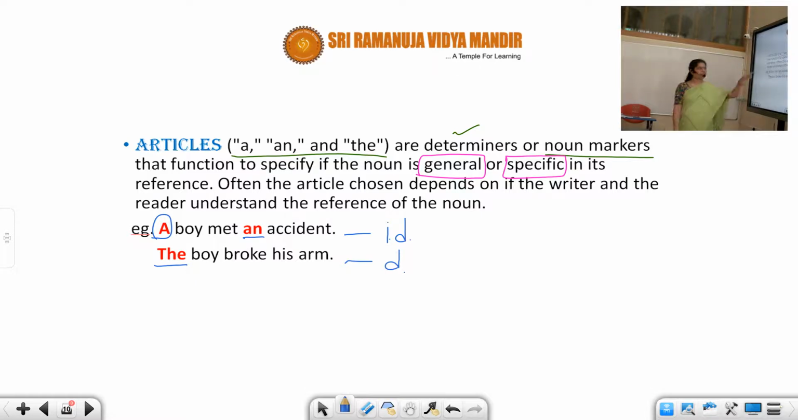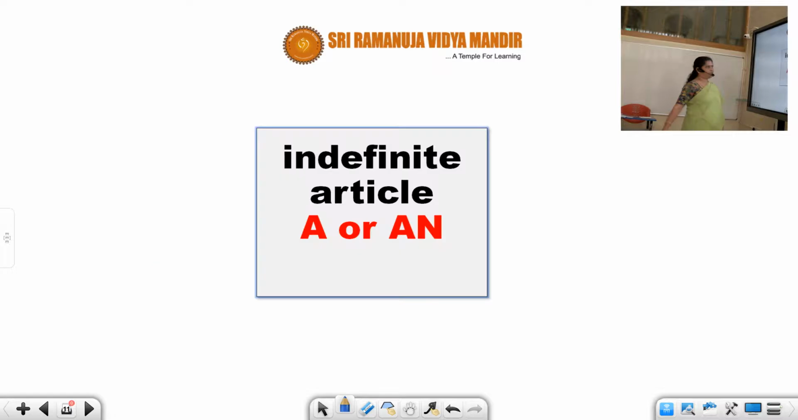I suppose you understood, students. A is unspecific. So here you are using indefinite articles a and an. But when you are speaking about the same boy specifically, then you are going to apply "the", because now you are specifying him. You are going to use the definite article.